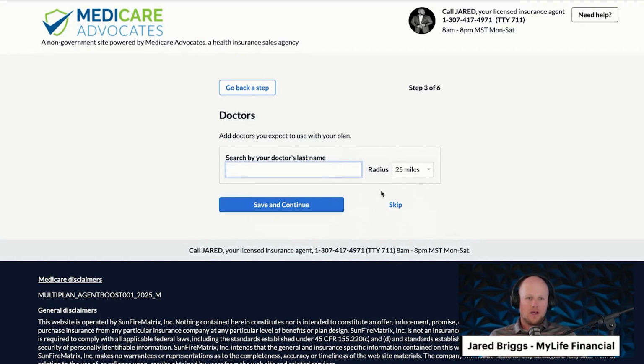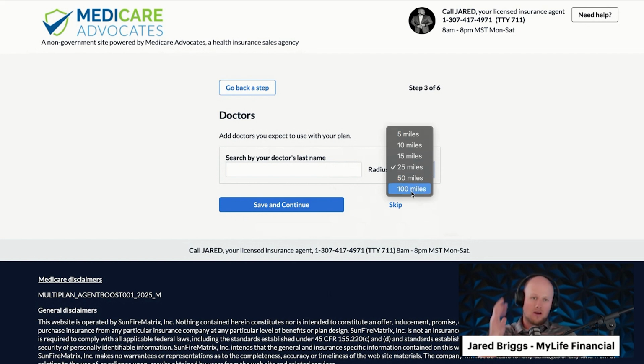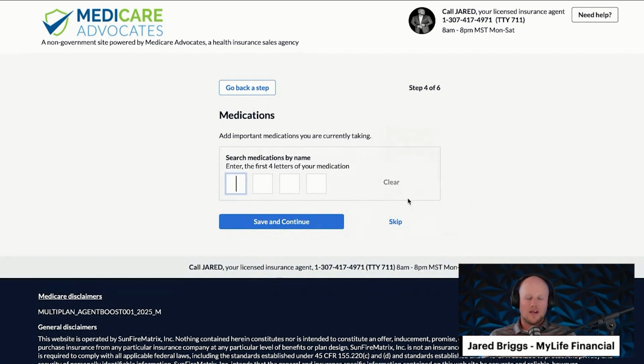I'm going to skip this for now, but you can change within the 25, 50, 100-mile radius. Put your doctors in here. It's not 100% important this coming year because of the changes that are happening, but you can put it in there if you would absolutely like to. This is what we really do need.